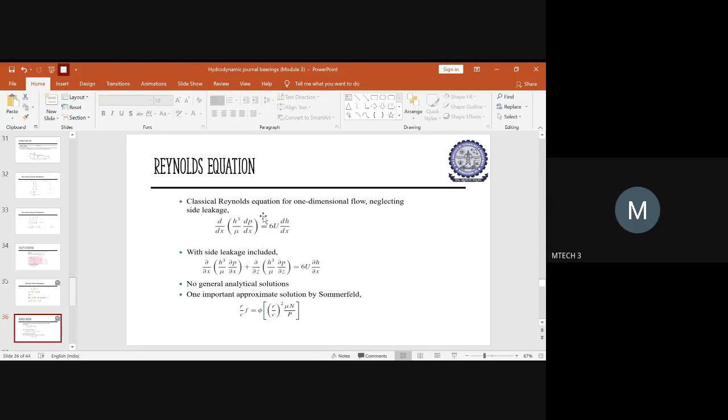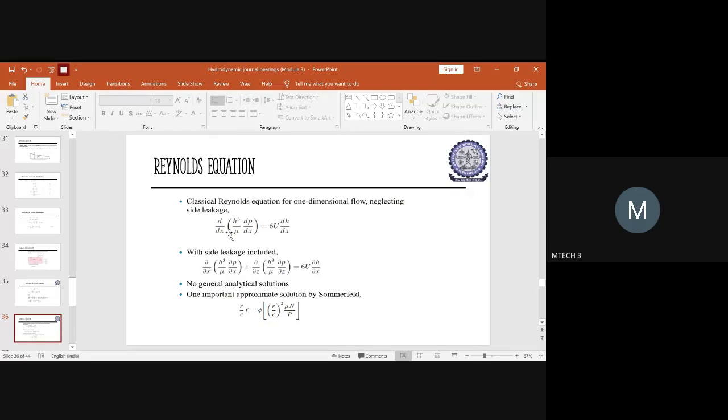for one dimensional flow. Actually the complete derivation is a very long one which has to be described, but when it comes to deriving a Reynolds equation for two dimensional, you should say what the Reynolds equation is, then explain the velocity distribution which occurs in a journal bearing, and then show the classical Reynolds equation, how it comes forward. And this is only for one dimensional flow. If you consider the leakages, then it will be for two dimensional. With side leakages, the equation will change here. Why? Because you will be taking with respect to x and with respect to z also.